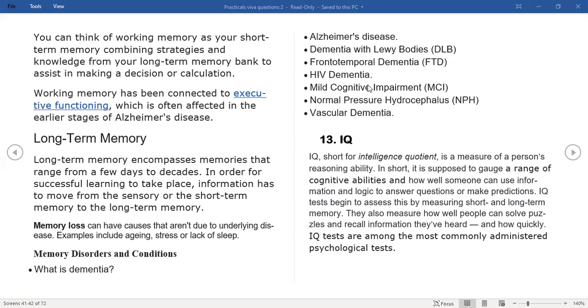Next, we move on to normal pressure hydrocephalus. It is an abnormal buildup of cerebrospinal fluid in the brain, inside its ventricles or cavities. This happens when there is a blockage in the normal flow of the CSF, that is cerebrospinal fluid.